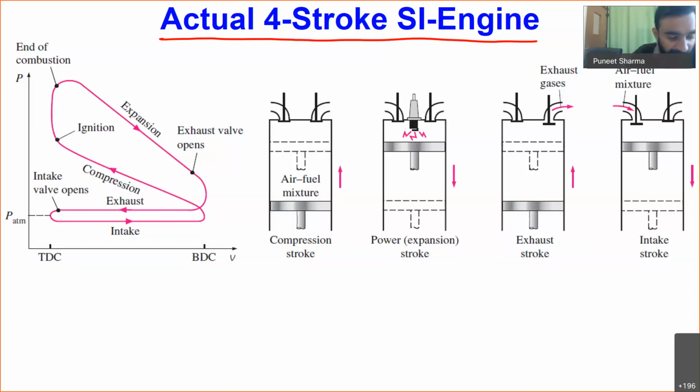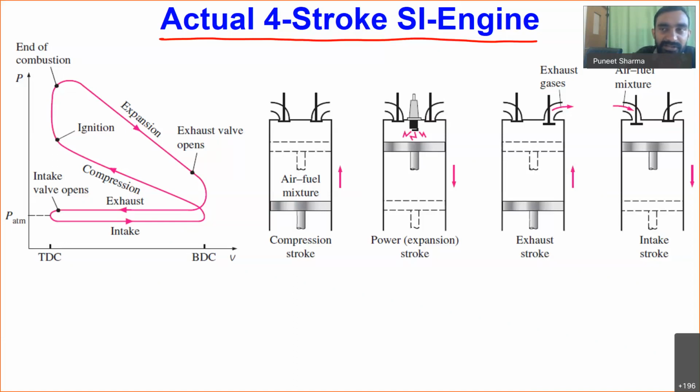In case of the actual 4-stroke SI engine, if we see overall what happens inside our car engine, fresh air is taken into the cylinder from the atmosphere, and then we add a certain amount of fuel, and that fuel is ignited. Because of the ignition of the fuel, a significant amount of energy is released that creates high pressure, high temperature gases.